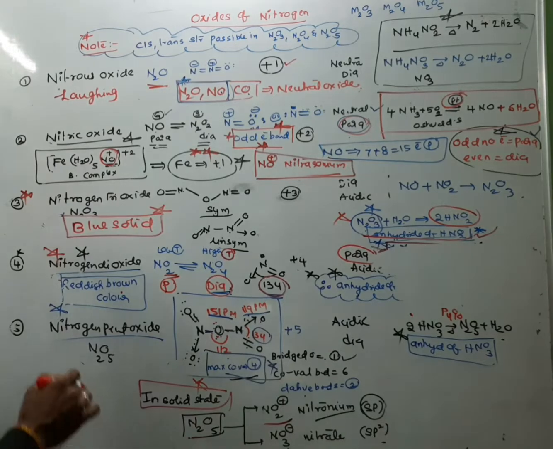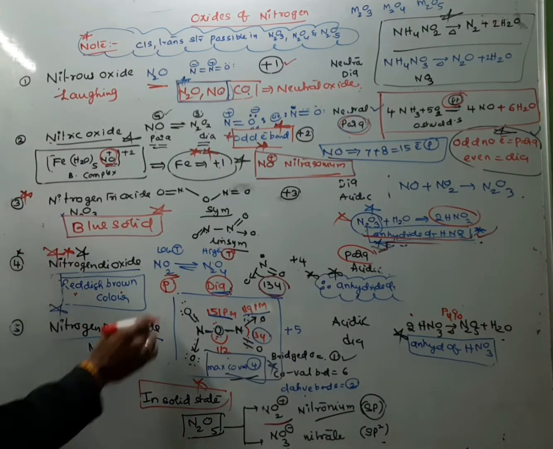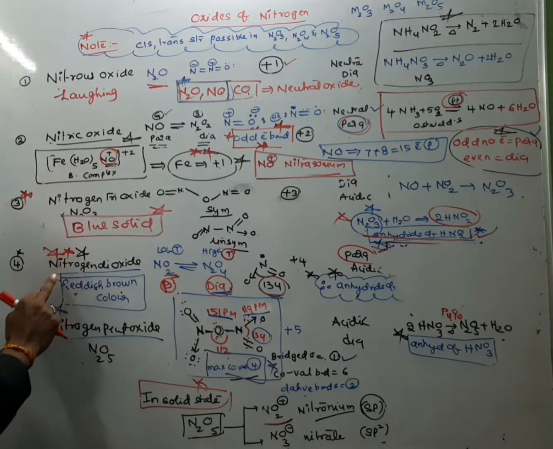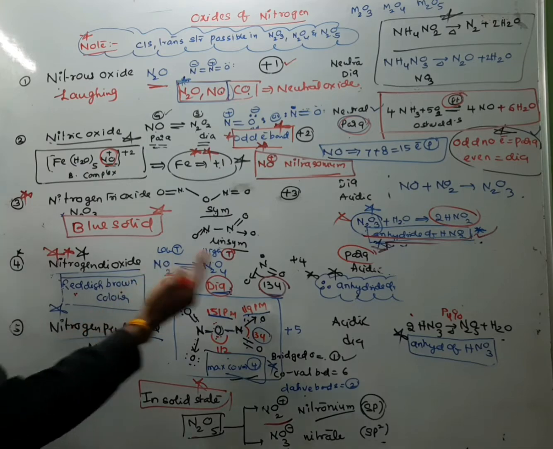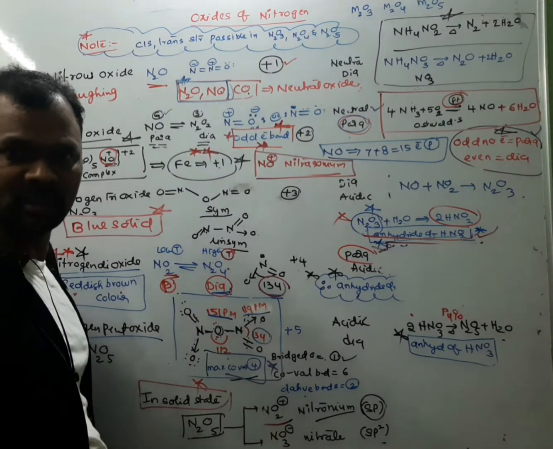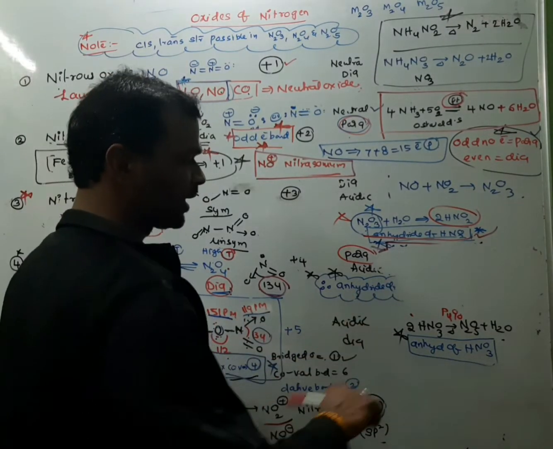Similarly, nitrogen dioxide, which is a reddish brown color gas, paramagnetic in nature. At high temperature, it is forming a dimer. It is also having symmetrical and unsymmetrical structure. And so preparation is very important, my dear children.